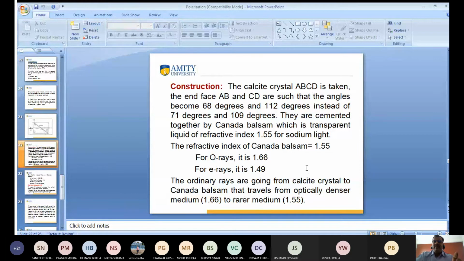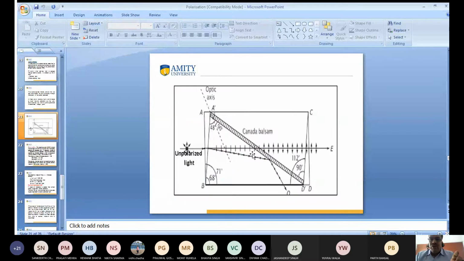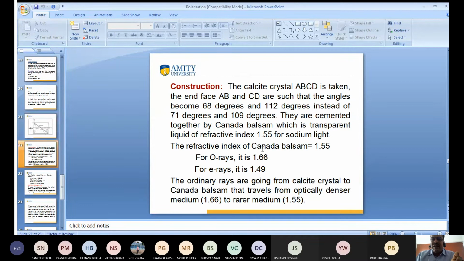Again I want to go back to this figure. This is the ordinary ray of light. The refractive index of ordinary light is greater than that of Canada balsam. You have seen here, the refractive index of ordinary light is 1.66, and the refractive index of Canada balsam is 1.55. Clear? So which one has the greater refractive index? Can you tell me?